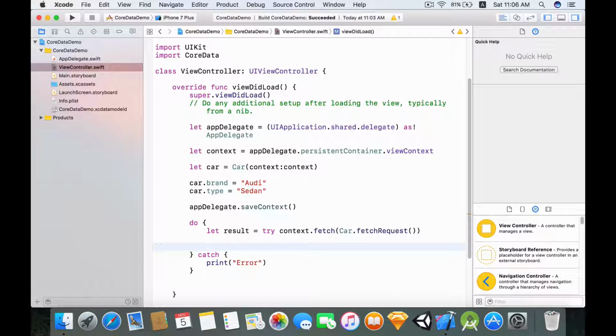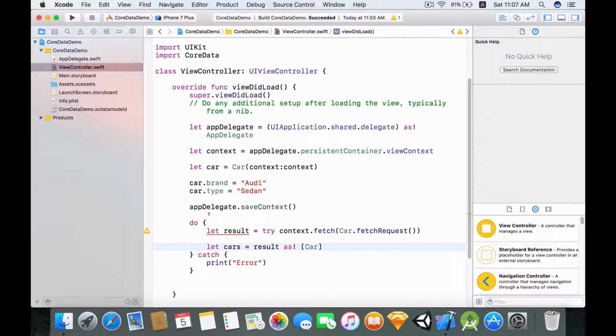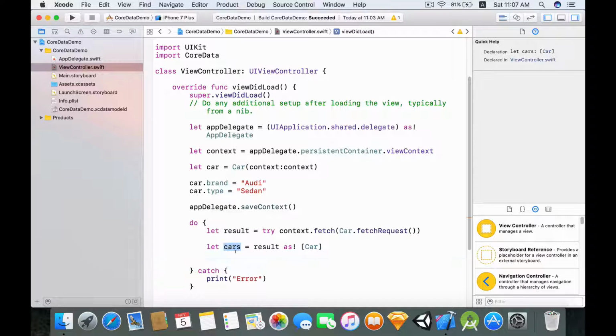Now we actually want to print the result, and if we take a look at this, it's an array of type Any. Because we know when we are getting the data from Core Data, it's going to be an array of cars, we can say let cars equal result, and typecast this as an array of Car instead. Because this is an array, we can use a for loop to loop through each of the elements, and for every element in that array, we can print the result.